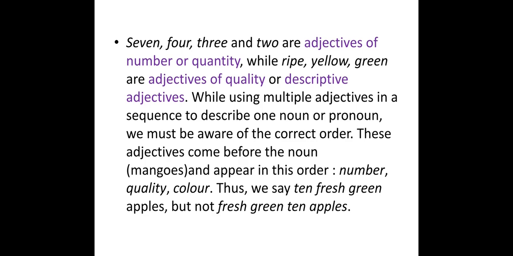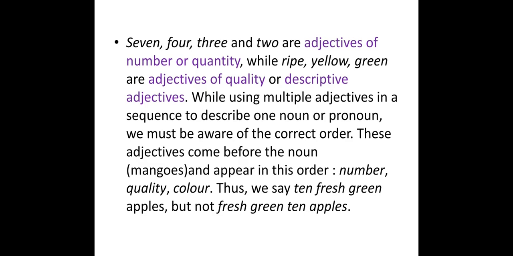Whenever the noun is there, before the noun we have to use these kinds of adjectives, and they appear in this order. Here we have an order also: number, quality, color. So whenever we are writing a sentence, first we have to keep in mind that the number adjective will come, then quality, which means which kind of thing it is, and after that color will come. We have one example: 10 fresh green apples, right? So, 10 fresh green apples.